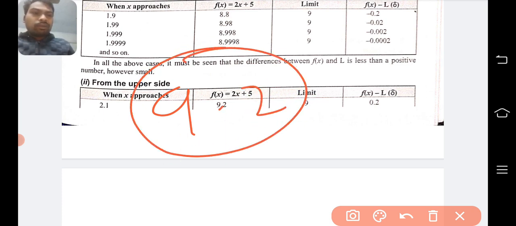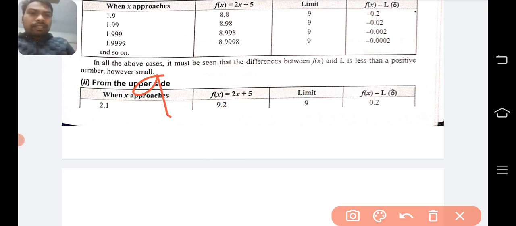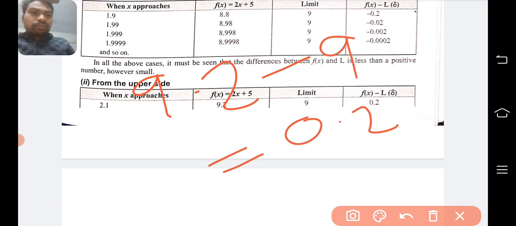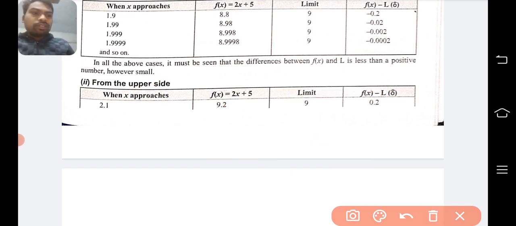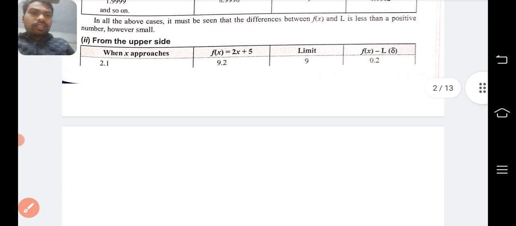And what is your actual limit value? The limit value is 9. The difference between these two is 9.2 minus 9, which is equal to 0.2. It means it is also less than that particular positive value. Clear?